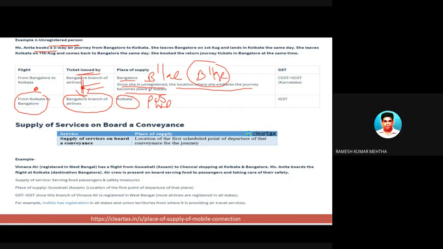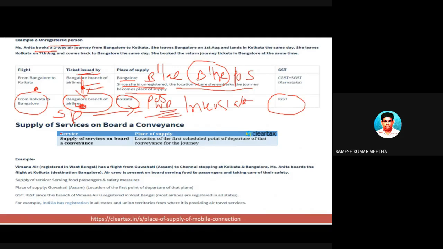In the previous case, she embarked for her journey at Bangalore. This was the place of supply, that is Bangalore. But in this case, the reverse or back journey, she is boarding at West Bengal, Kolkata. So this is the place of supply. And she purchased it from Bangalore. So the service provider is at Bangalore and the place of supply is at West Bengal. So this is a case of interstate supply of service, and hence for this particular transaction IGST will be levied. Okay, hope this is clear.